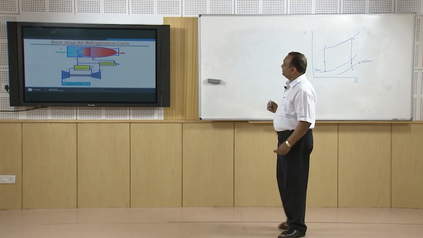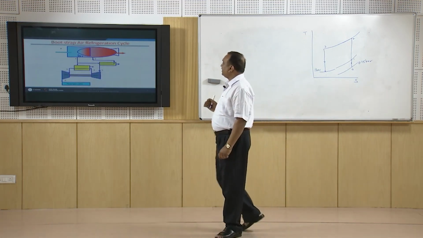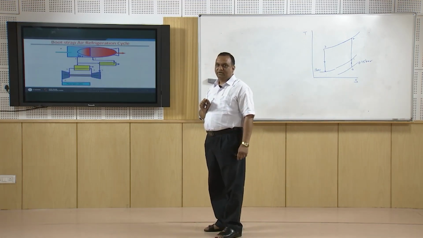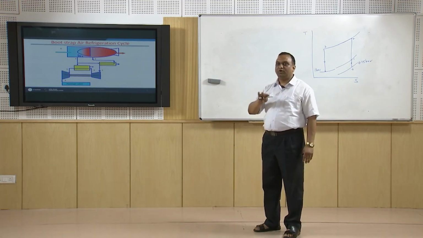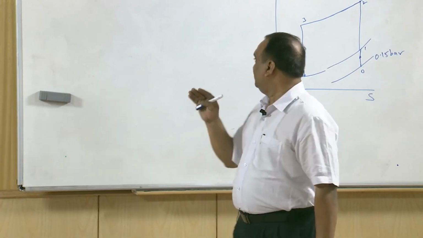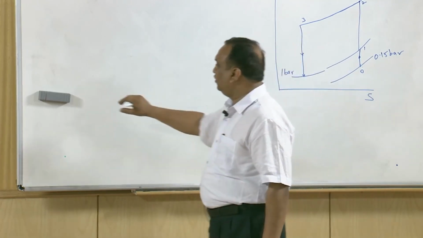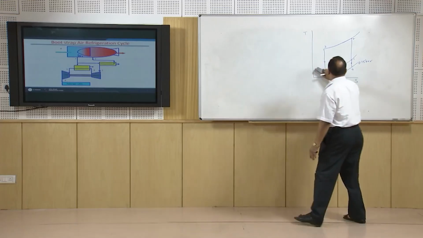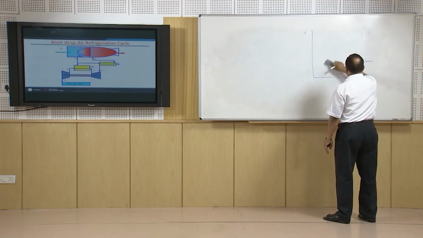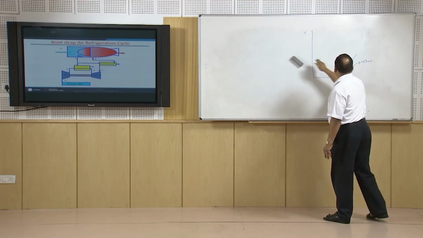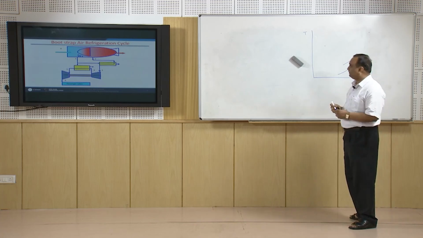Now, the second cycle is the bootstrap air refrigeration cycle. Bootstrap means, you must have seen a strap on the boot. So, bootstrap means over and above. Here in the bootstrap cycle, the initial processes remain the same. I mean, process 0 to 1, ramming action takes place.